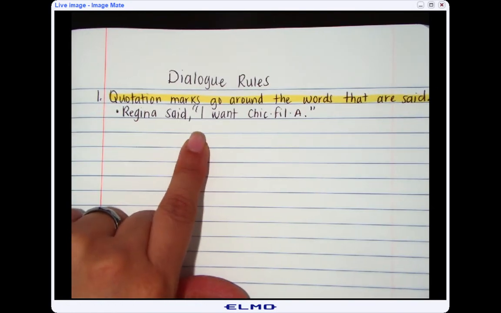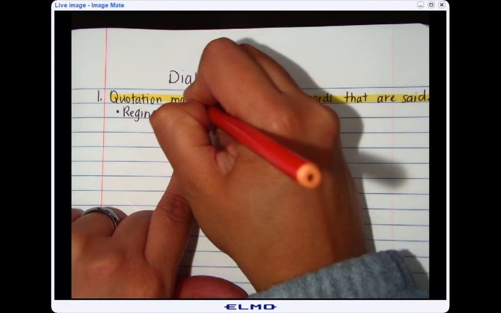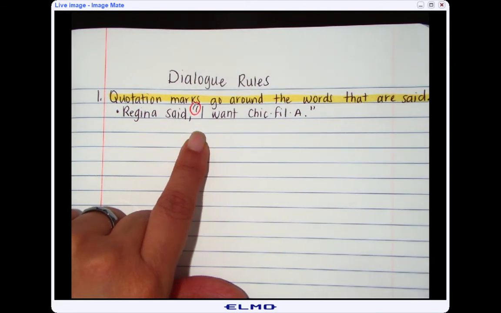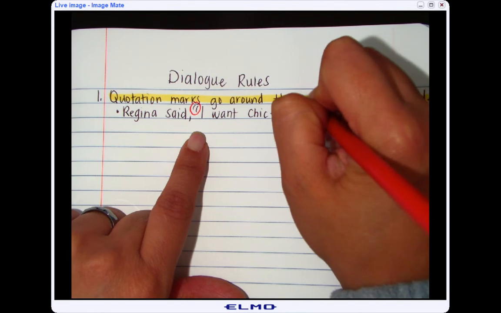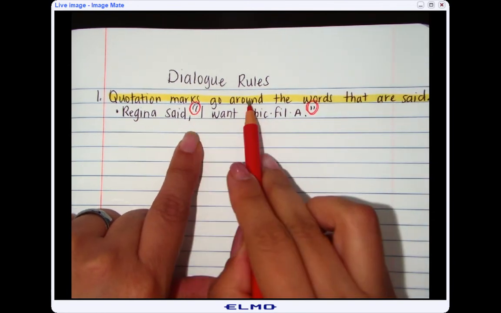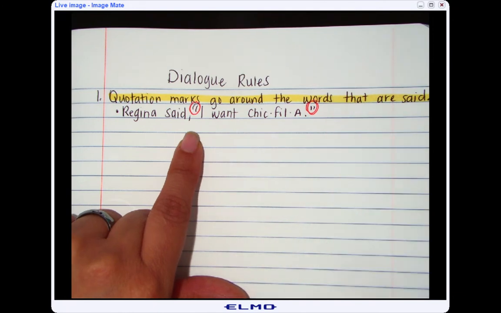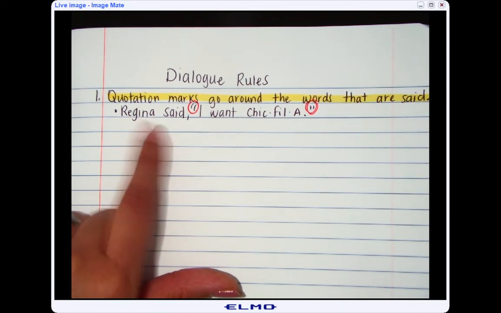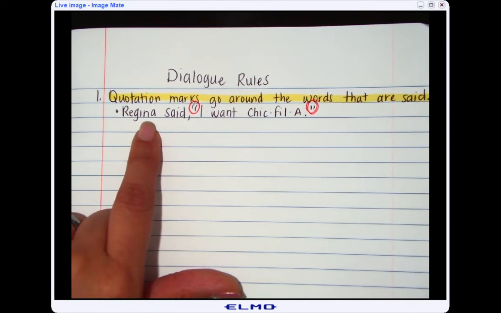So my quotation marks go before the first word she said, which was I, and after the last word she said, which was A. So here are my quotation marks around the words that are said. I can also, here's my speech tag. This that tells me Regina said, that is called the speech tag or the dialogue tag.